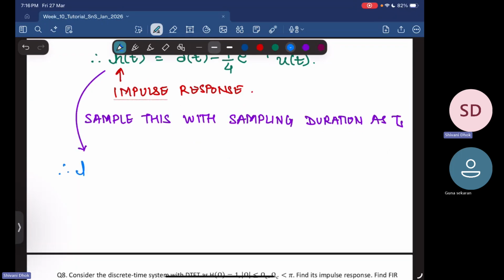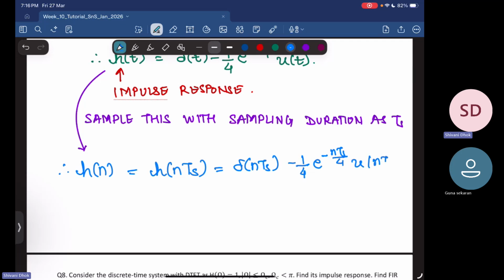So therefore you will get h of n Ts, which is equal to delta n Ts minus 1 by 4 into e power minus n Ts by 4 into u of n Ts.